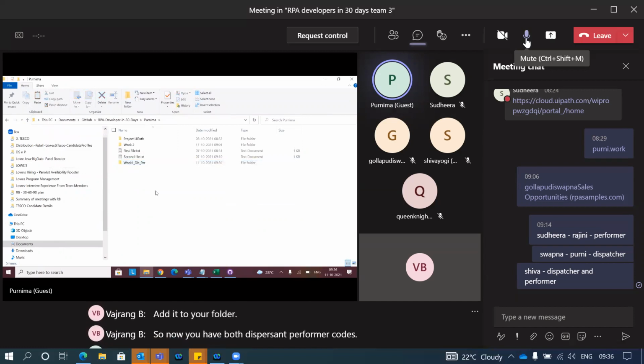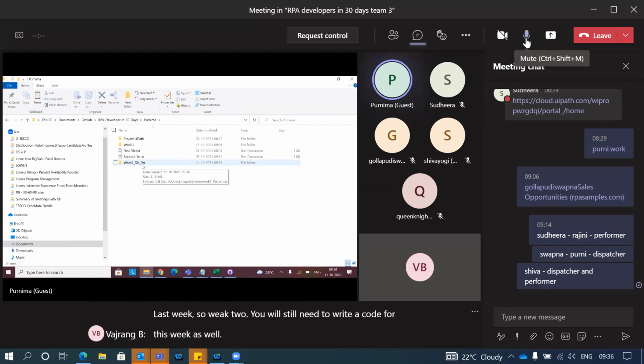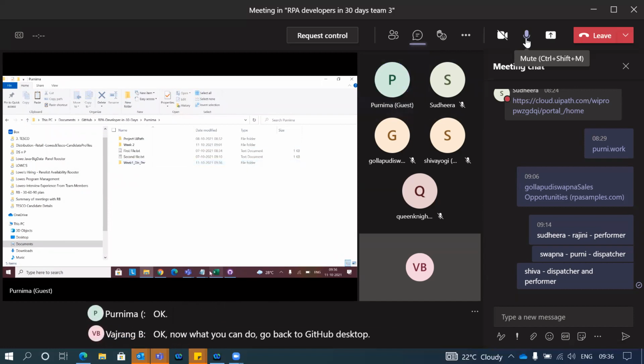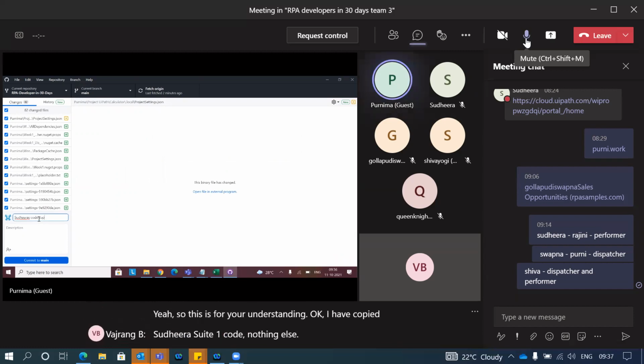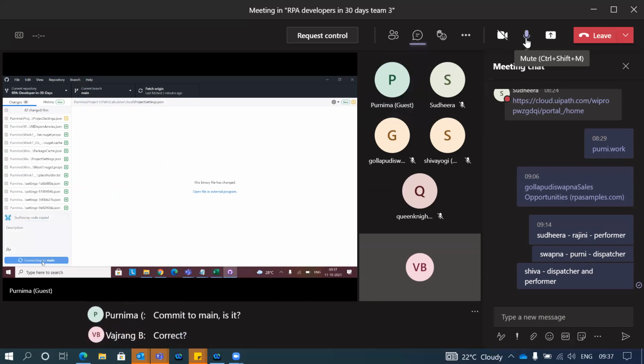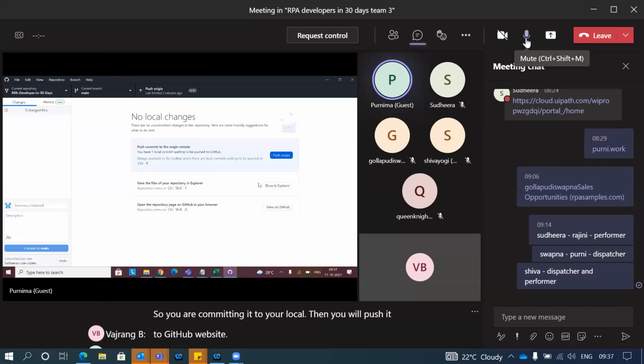This is last week's, is it? Exactly, week 1. For week 2, you will still need to write the code for this week as well. Now go back to GitHub desktop and clearly mention that Sudhira's code is copied, for your understanding: I have copied Sudhira's week 1 code, nothing else. Commit to main, is it? Correct. You are committing it to your local, then you will push it to the GitHub website.